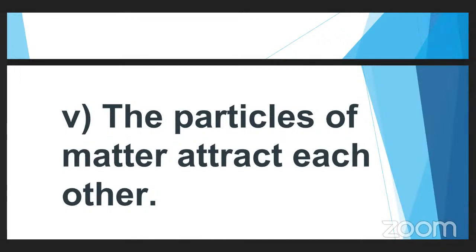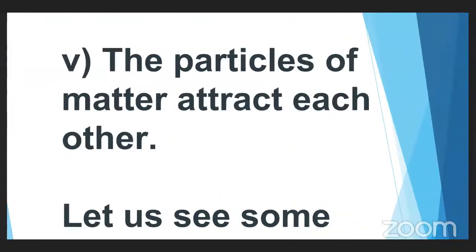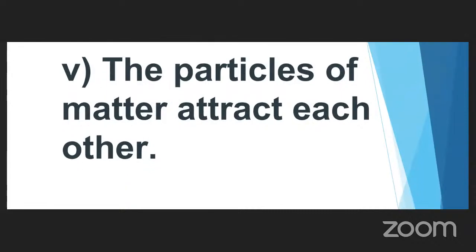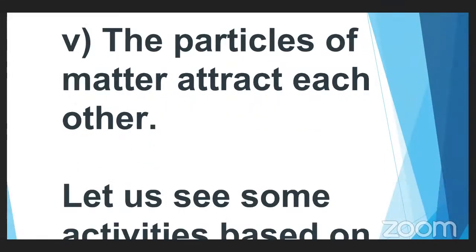And these tiny particles are not at all at rest, but they keep on moving continuously, isn't it? And then the particles of this matter keep on attracting each other.